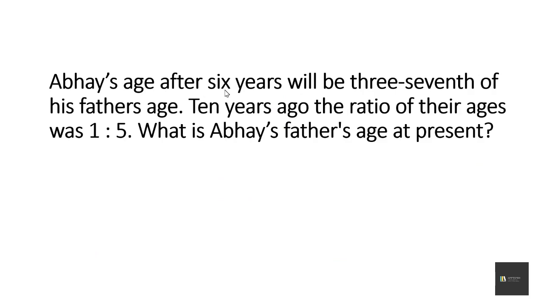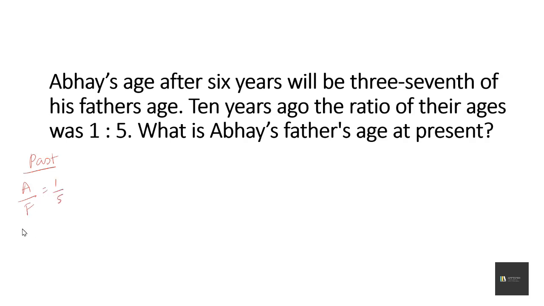Abhay's age after 6 years will be 3/7 of his father's age. 10 years ago, the ratio of their ages was 1:5. What is Abhay's father's age at the present? So first we'll start with the past age. In the past age, the ratio of Abhay and his father is 1:5.